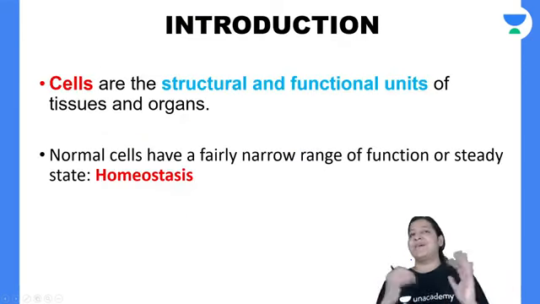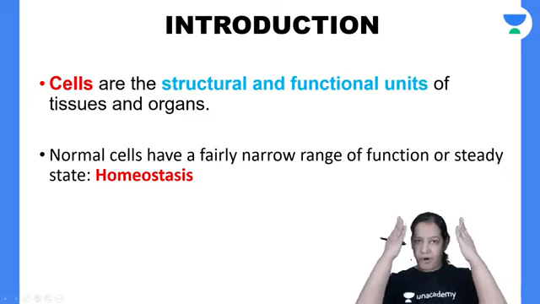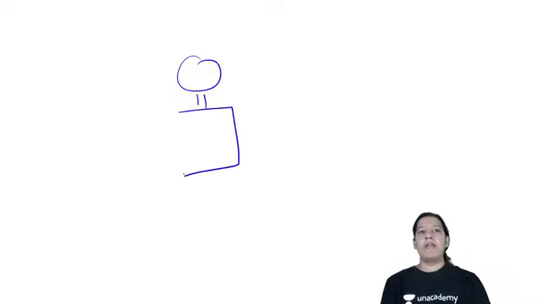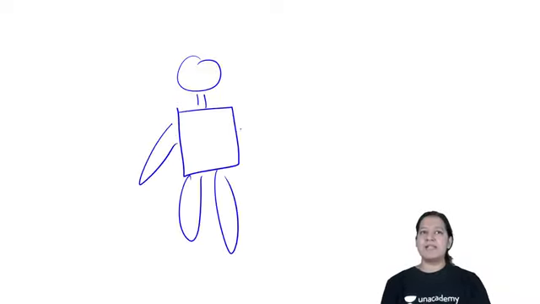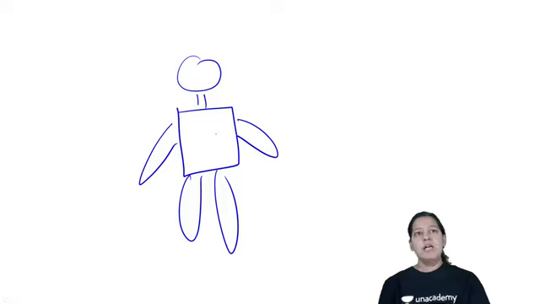Okay, so let me start my chapter today. As we know, the human body from head to toe is made up of cells. The complete human body, all our organs, are made up of cells. Cell is the structural and functional unit. So all the organs are made up of cells, right?